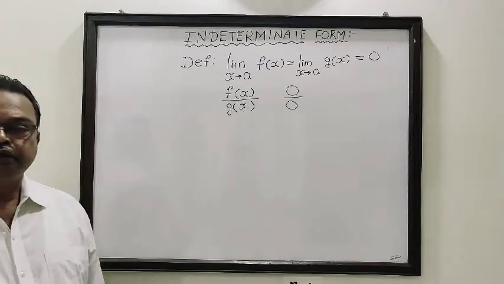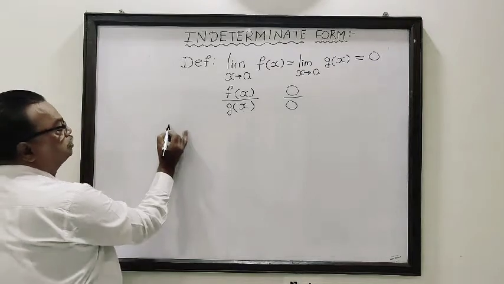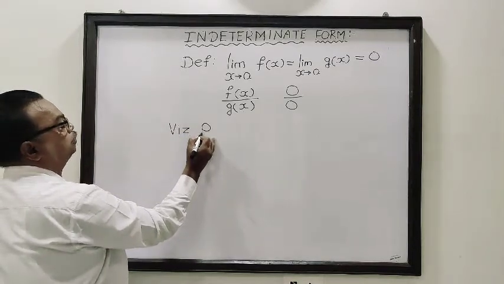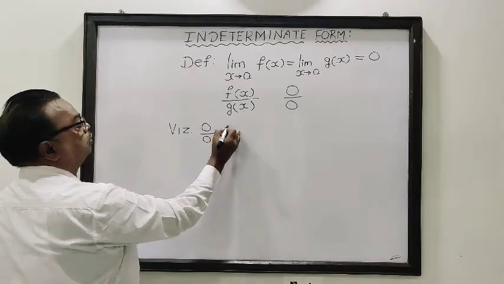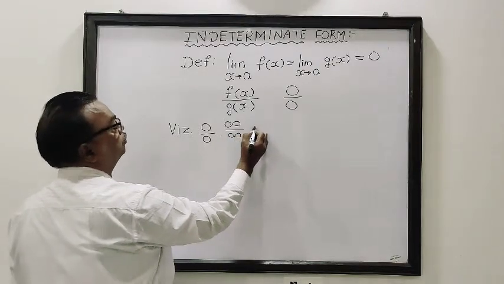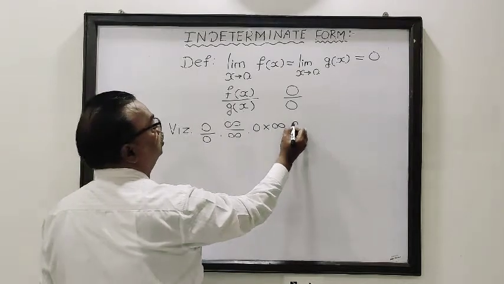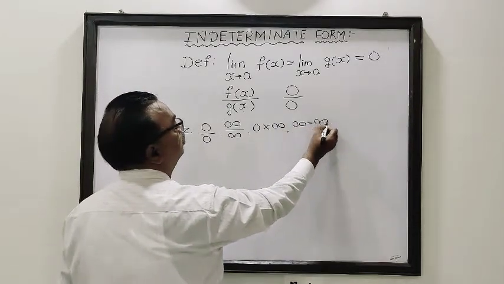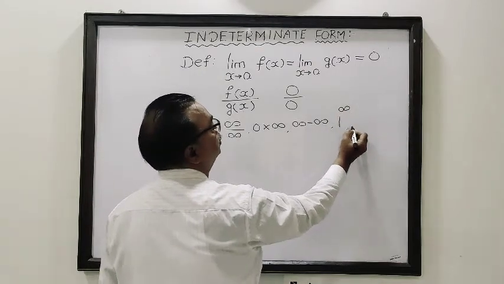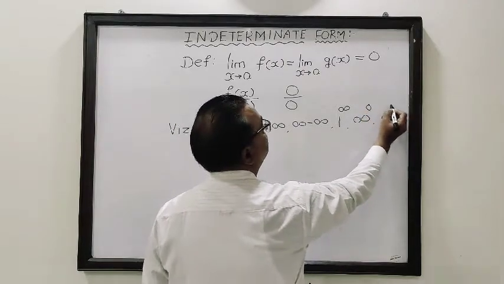There are 7 such indeterminate forms. I will write them as 0 upon 0, infinity upon infinity, 0 cross infinity, infinity minus infinity, 1 raised to infinity, infinity raised to 0, 0 raised to 0.